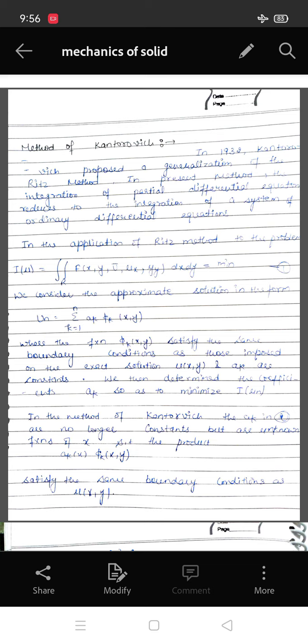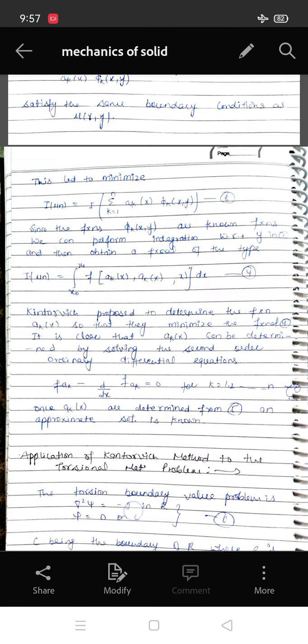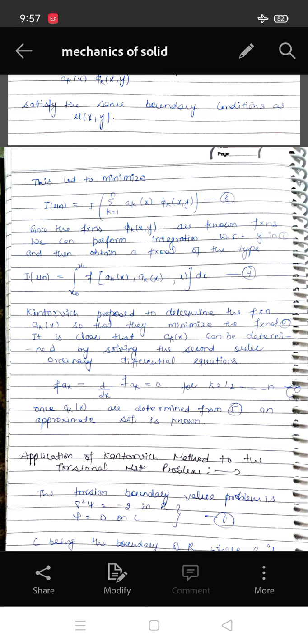In the method of Kantorovich, the a_k in the second equation are no longer constants but are unknown functions of x, such that the product a_k(x) phi_k(x, y) satisfies the same boundary conditions as u(x, y). This leads to minimizing I(u_n), where u_n equals the summation k = 1 to n of a_k(x) phi_k(x, y).